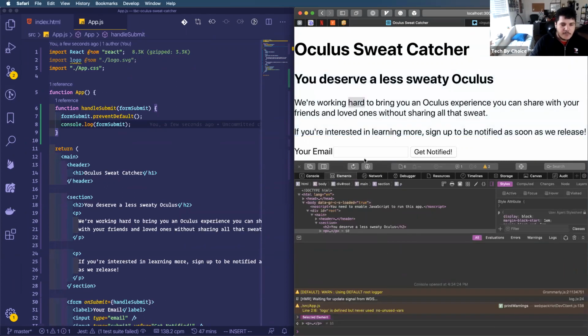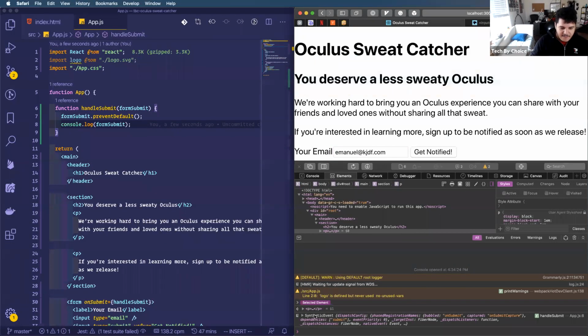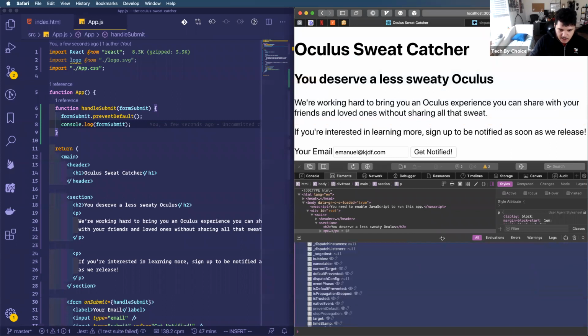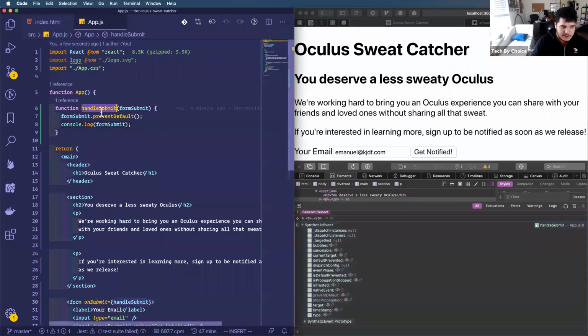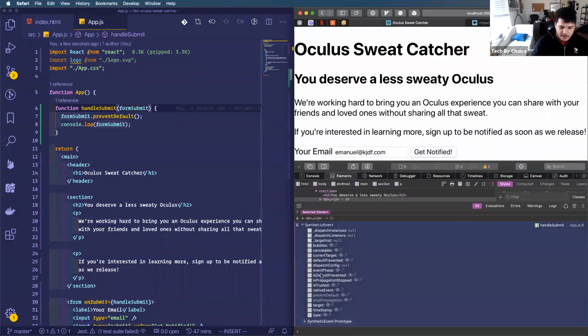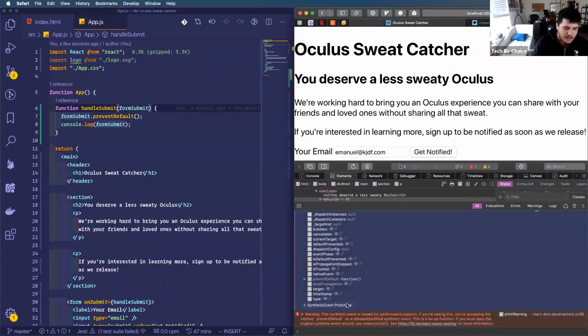So what I'm looking for is that when I type this email, I want to see that event that gets passed. And in my console, I could see that my handle submit function was called with that object that the form passes. And this is all of the different methods or properties in that parameter that the form is passing us. So you could see here the prevent default. Where is it? Prevent default right here. This method can get called, like that.